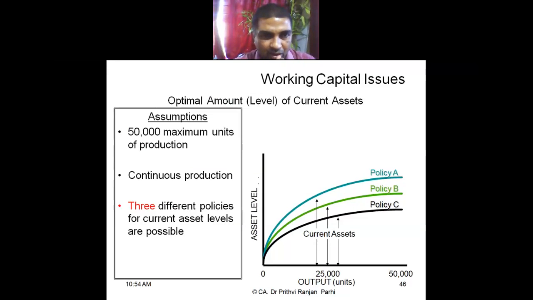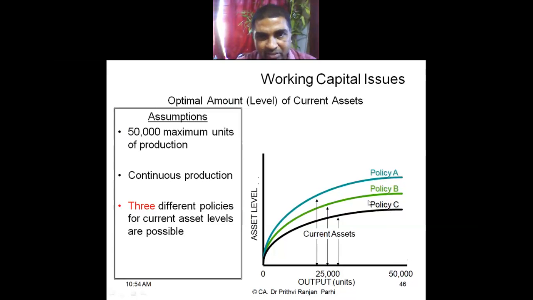Now we'll be seeing some other issues. Let us say at different output levels, we'll have a look at how these kinds of policies work. I think this picture you can understand. At the output level of 25,000 units, this is the requirement under this policy. If I increase the output to 50,000, consequently my requirement will change under all the policies.